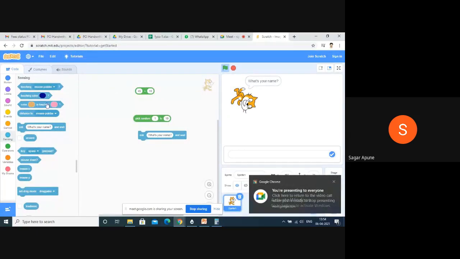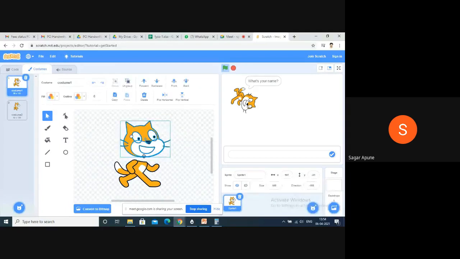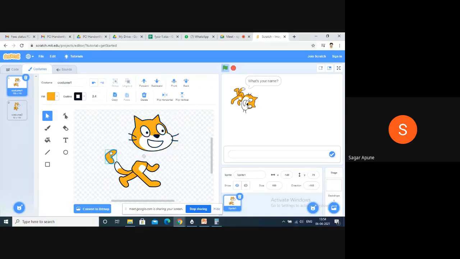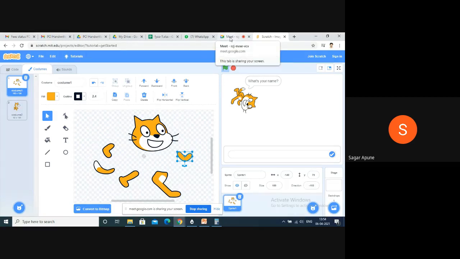Here again costumes are available. You can cut anything, any part. It is very interesting. If you open it after this lecture, then it will be very good. And it will develop your logic. If you want to develop your logic in programming, then try Scratch, then go for programs. Okay, so you can try this today. But do your study regularly.